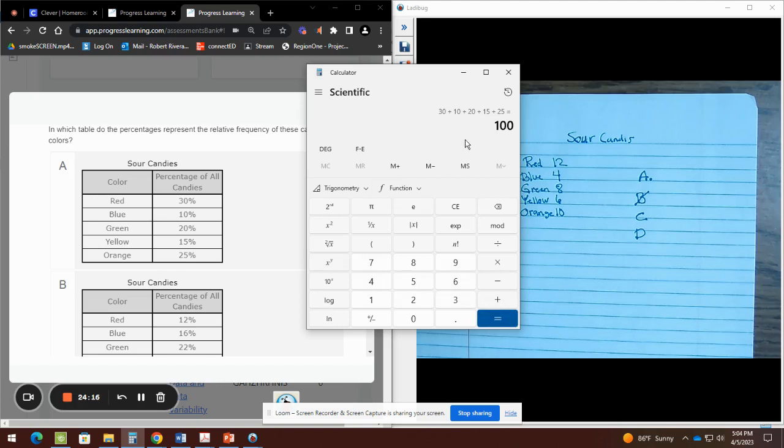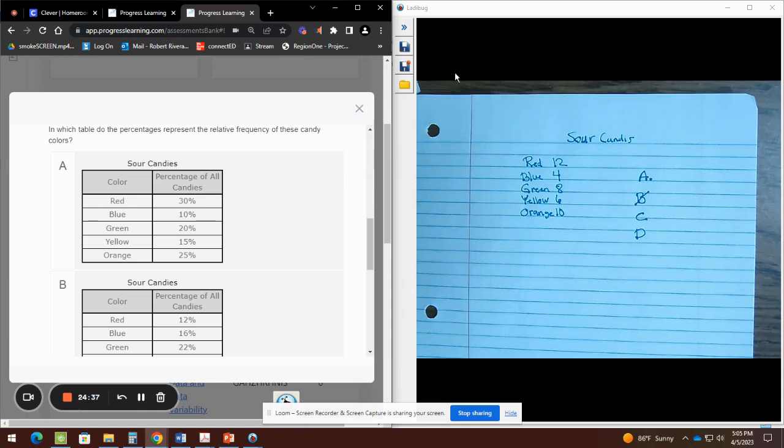So my mental math was not that good. See, that's why we always want to check. That's why we don't want to do mental math. I would use the paper and add them up. 30 plus 10 would be 40, plus 20 is 60. So that's where I messed up. I said 50. 60 plus 15 is 75, and 75 plus 25 is 100. So table A is good after all because it does equal 100%.